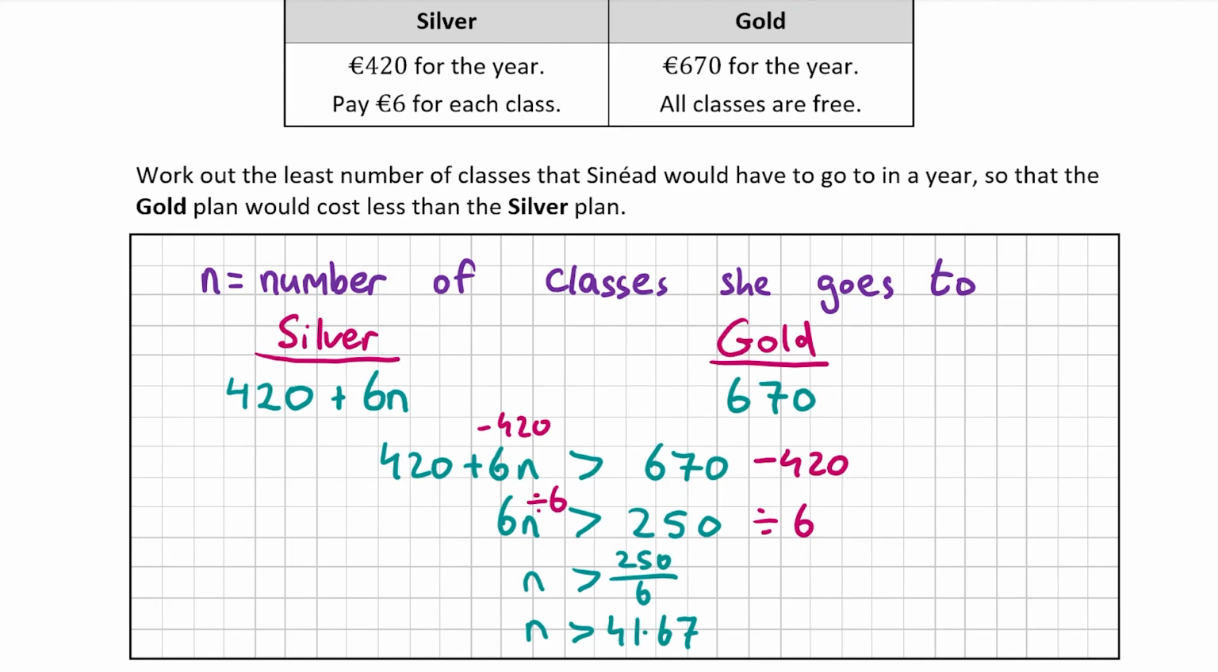So therefore, the smallest number of classes that Sinead has to go to in the year is 42. So if Sinead goes to 42 or more classes, then it's cheaper for her to go with the gold plan. But if she goes to fewer than 42 classes, she's better off going with the silver plan. So that's our answer for part E, which was worth 10 marks.